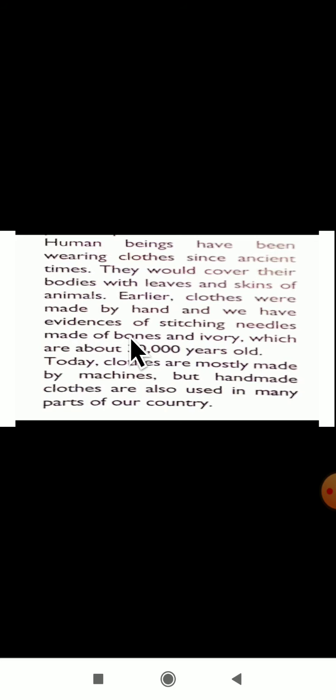And we have evidence of stitching needles. Yes, with the help of a needle. A needle is nothing but a sharp-ended tool. Stitching needles were made of bones and ivory. How were the needles in olden days? They were made with the help of bones and ivory, which are about 30,000 years old.